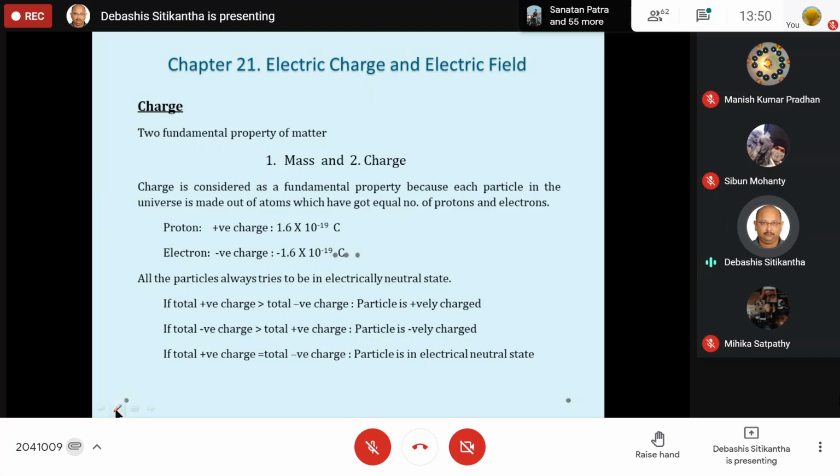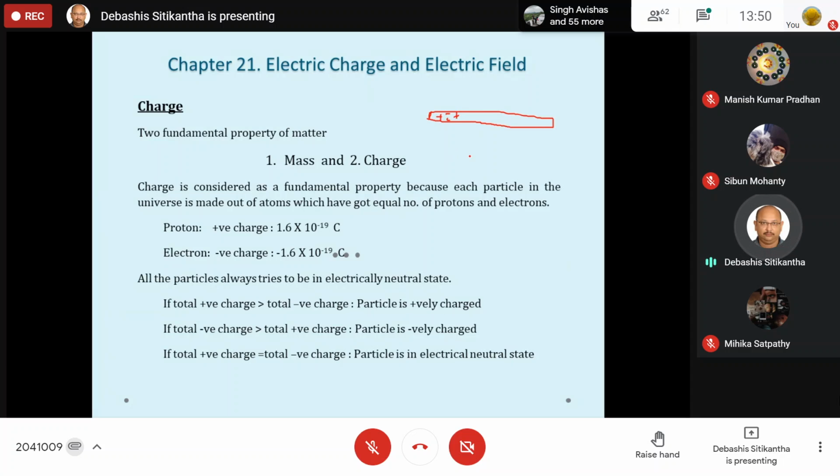There is a very simple reason. Suppose this is a glass rod. You can take anything, like your ruler, but not metal objects. Now, suppose I rub it. Positive and negative charges are present everywhere.